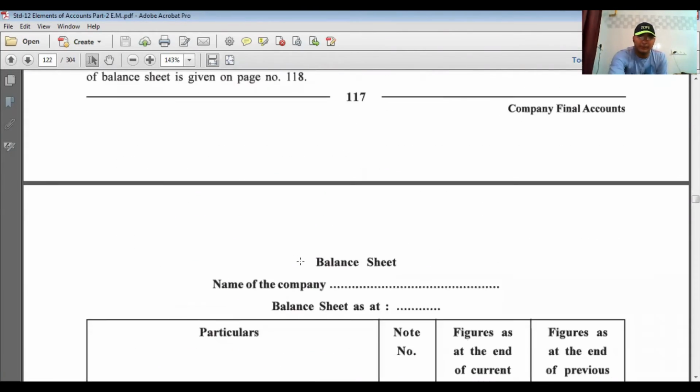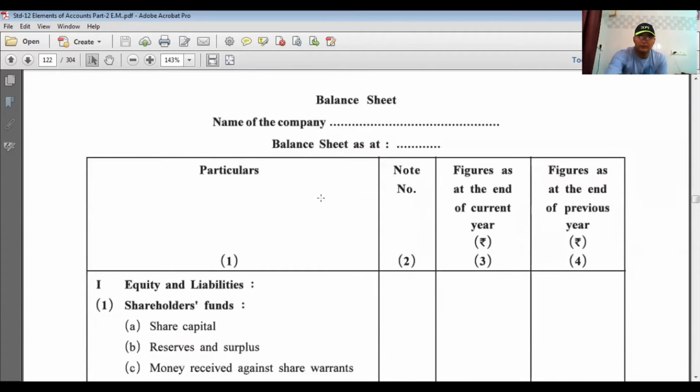Then my next topic is the balance sheet. Most important is the format of the balance sheet. In part 1 we studied the partnership and its balance sheet. That balance sheet differs from the company's balance sheet, because at that time it was related to partnership. So the partnership balance sheet is different, and here the company's balance sheet is different.